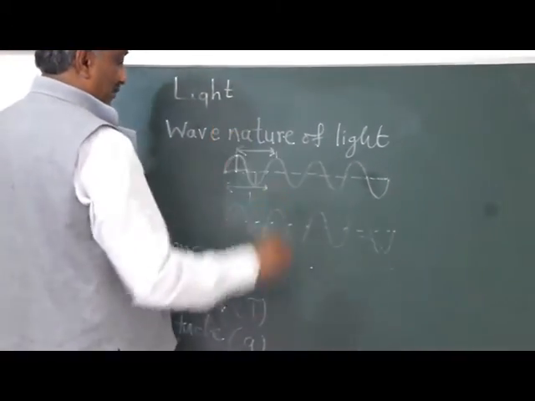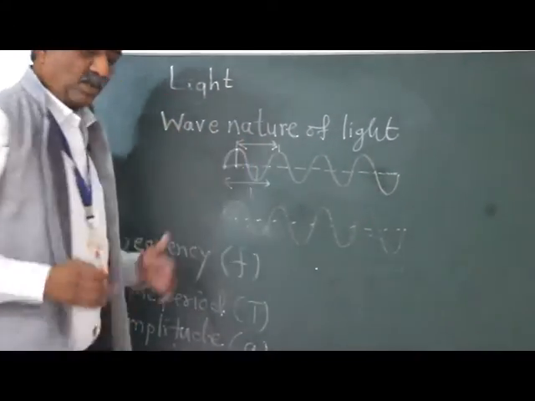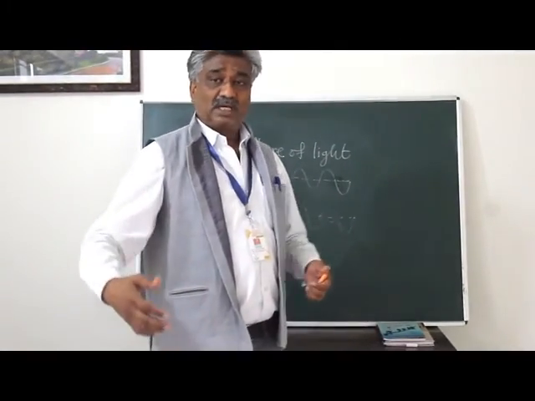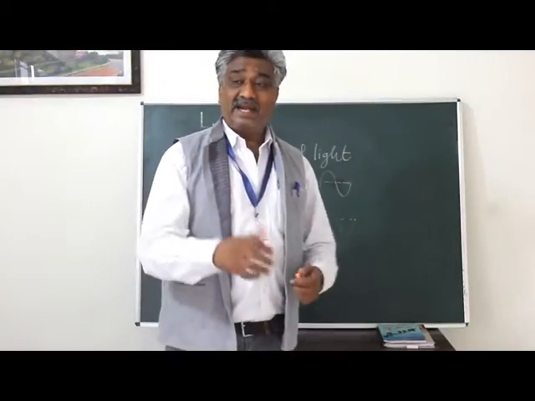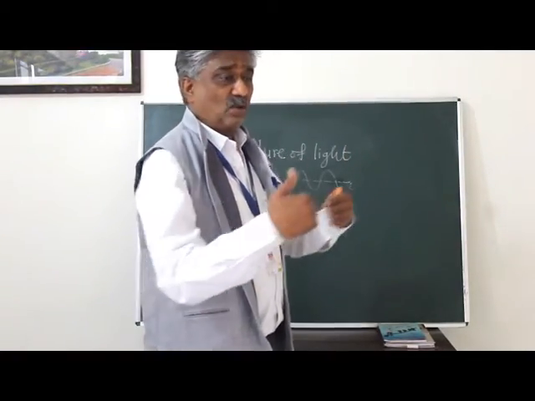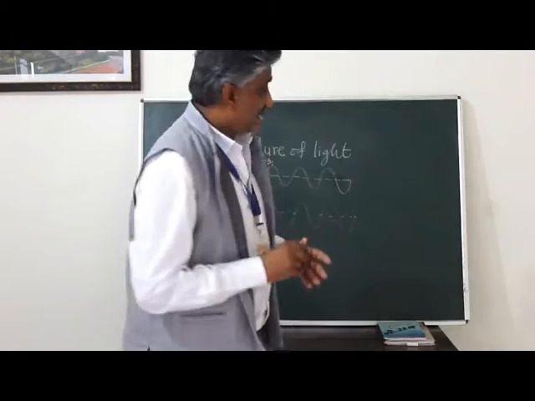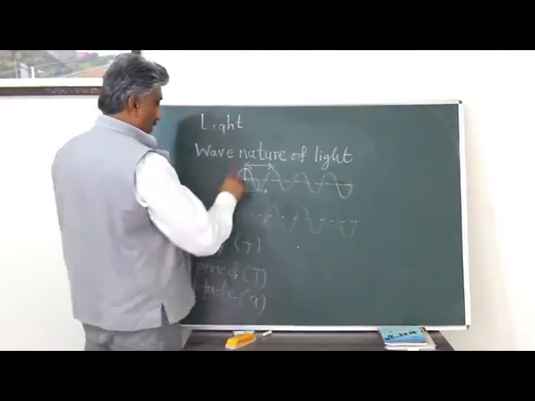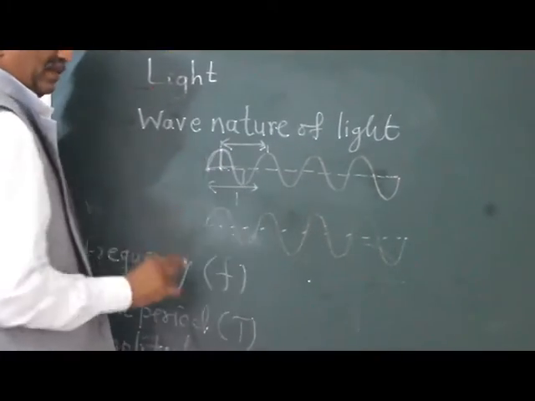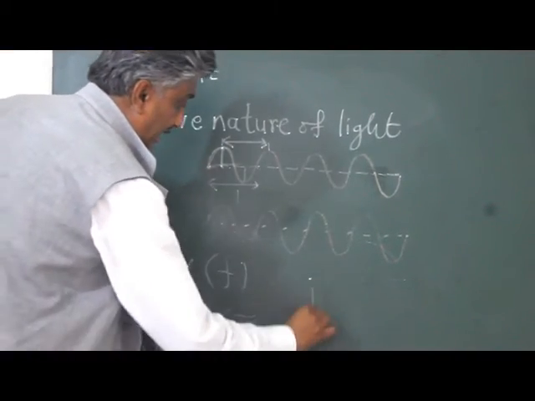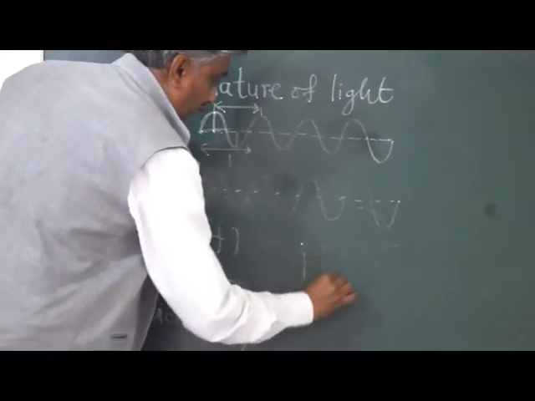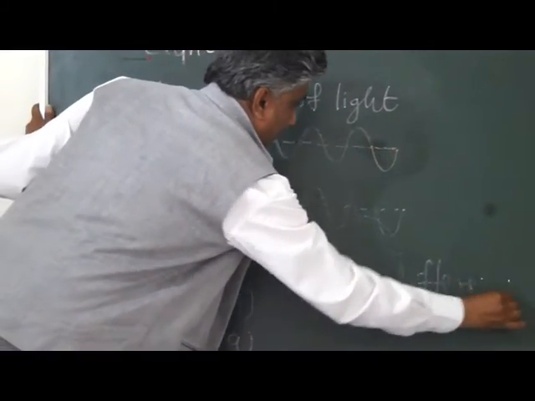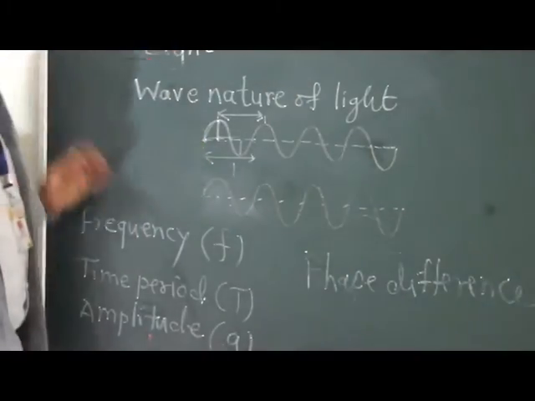Suppose two trains are moving simultaneously, both going hand in hand, then we can say no one is going ahead or behind. Similarly, here both waves are in phase. Also, we can say there is no phase difference. So phase difference is one more thing I can say. What is phase difference? This difference is measured in terms of an angle.